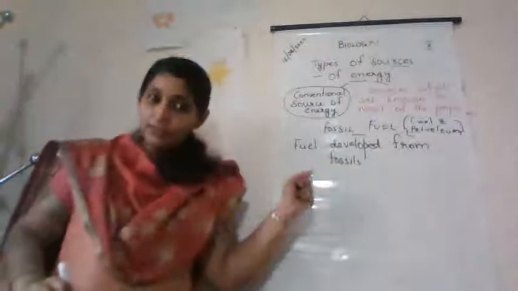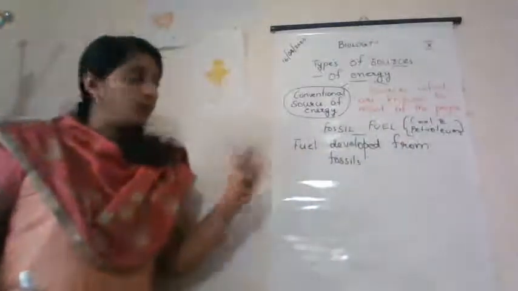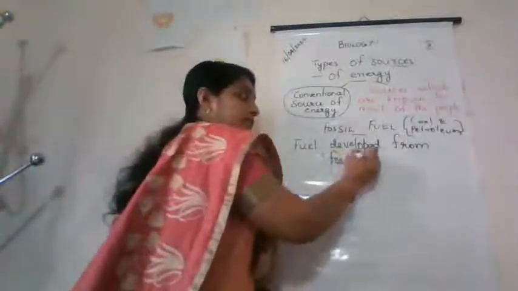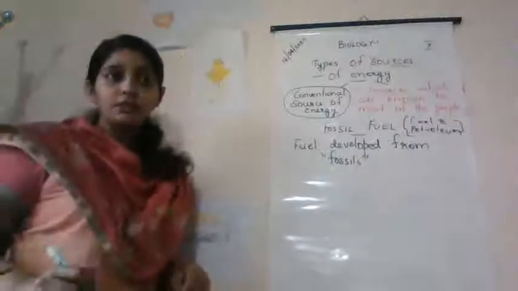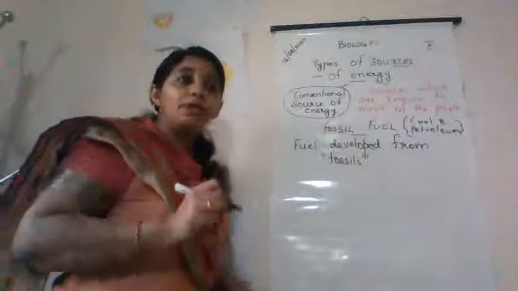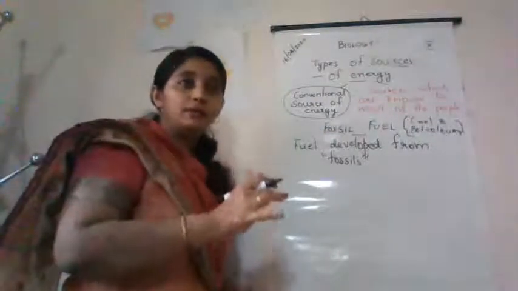So what are fossil fuels? They are the fuels which are developed or derived from fossils. What do you mean by fossils? Fossils are the dead remains of prehistoric plants or animals which are embedded in rock.